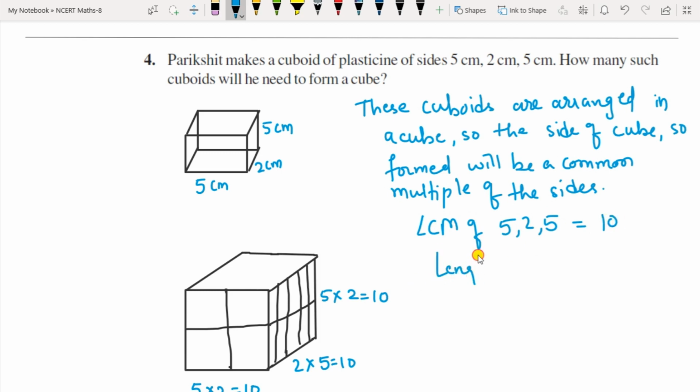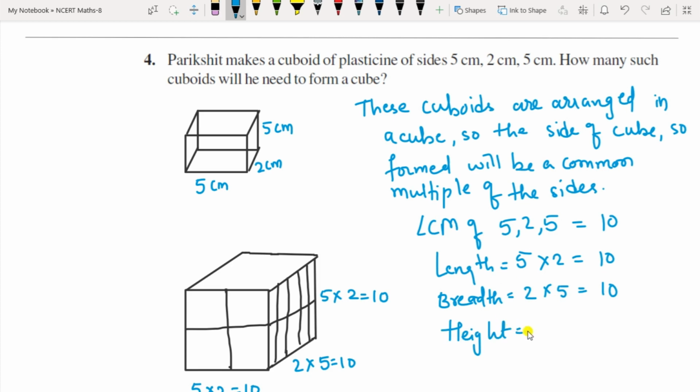That means length should be equal to 10, but length is 5, so you have to multiply by 2, that gives you 10. Then breadth is 2 here, so you have to multiply by 5, that gives 10. Then height is 5, you have to multiply by 2 here, that gives 10.